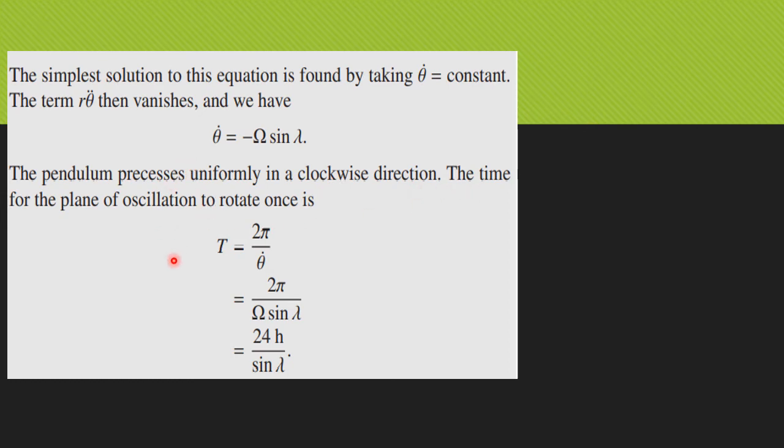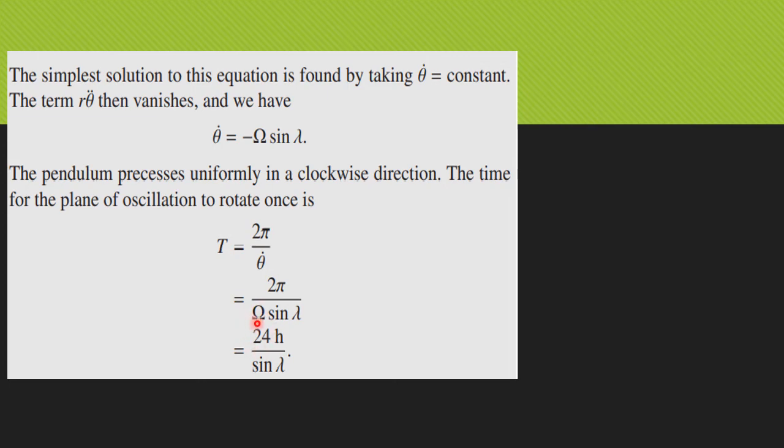Now what is the time of oscillation, that is, the time for the plane of oscillation to rotate once? T is equal to 2 pi by theta dot. When we substitute theta dot here, you get 2 pi by omega sin lambda. We know that the angular velocity of Earth is 2 pi by 24 hours.